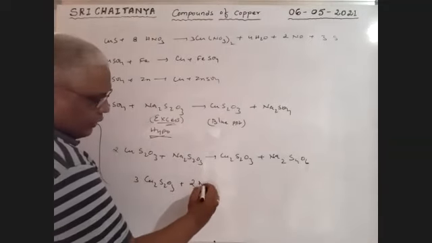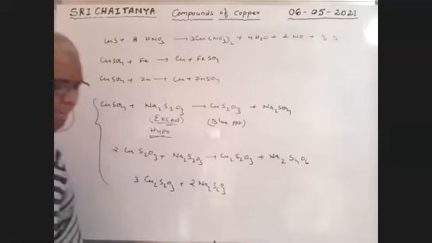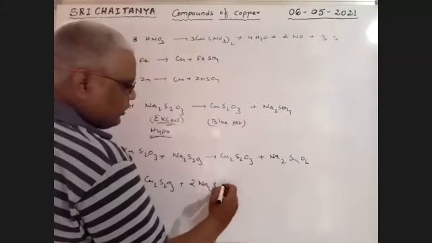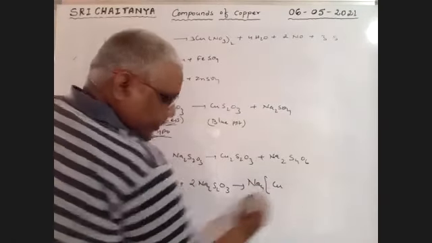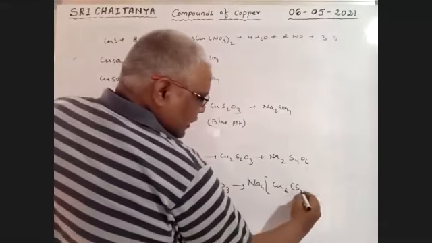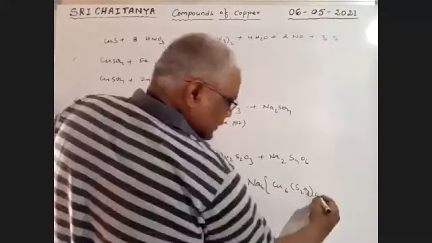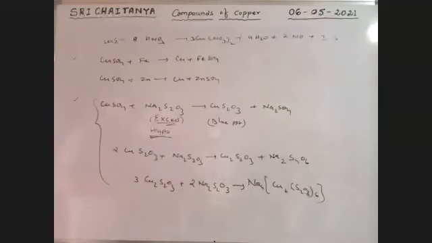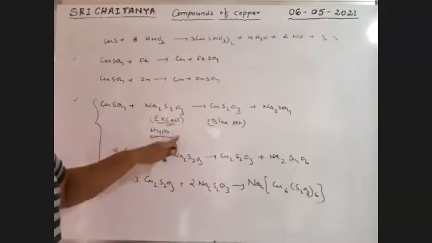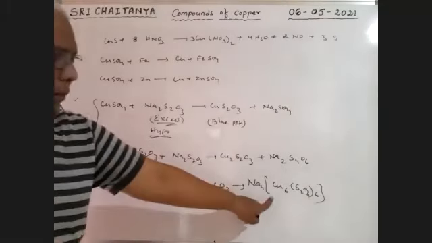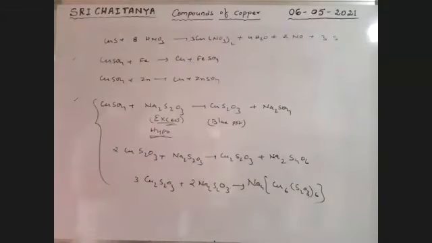Plus 2Na2S2O3, hypo, gives Na4Cu6(S2O3)5 complex compound. These are the total reactions, possible conditions. So if less amount of hypo, that is the case. If excess of hypo is considered, all these reactions are possible. The final compound is this one, a complex compound.